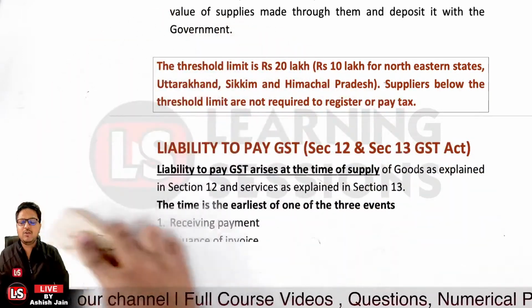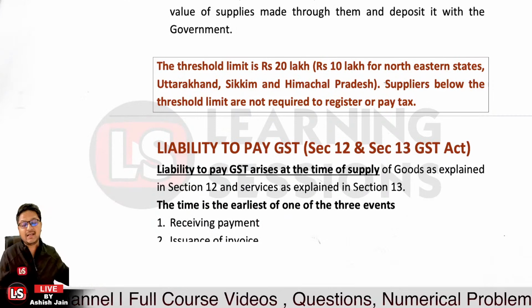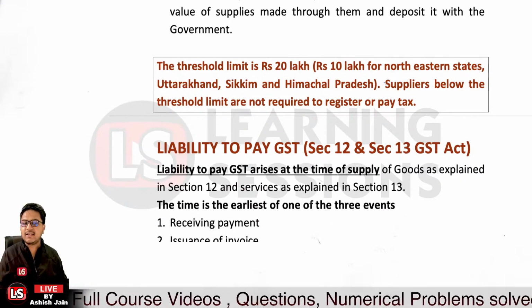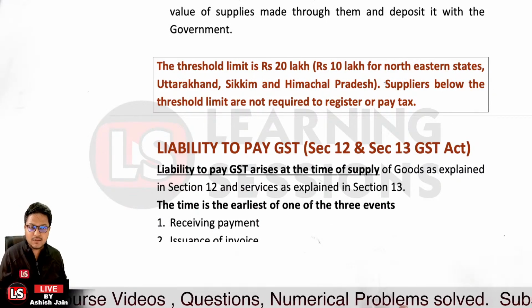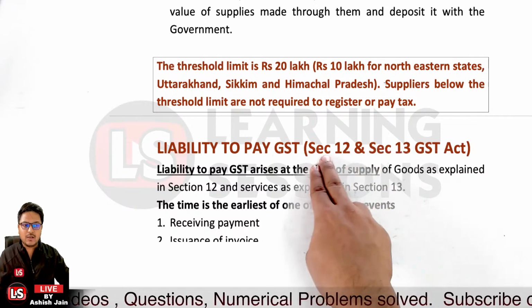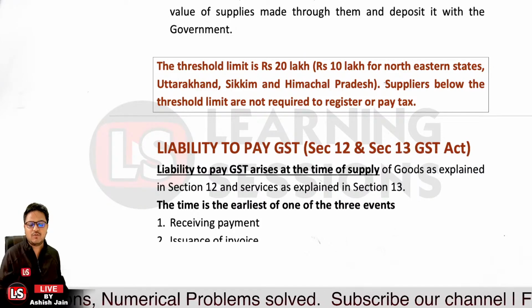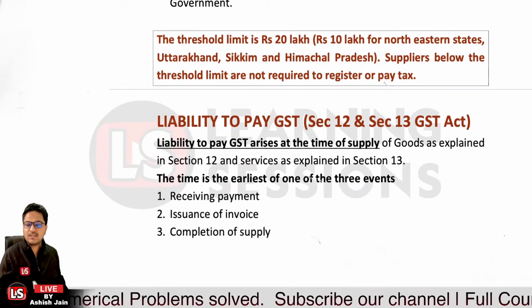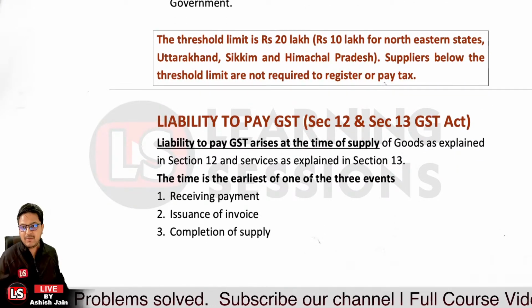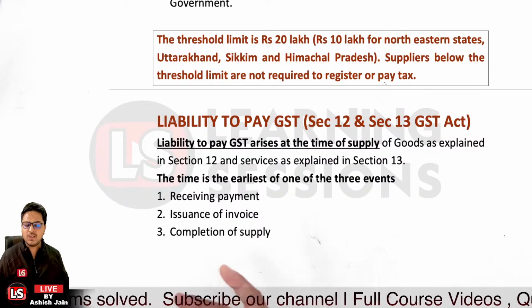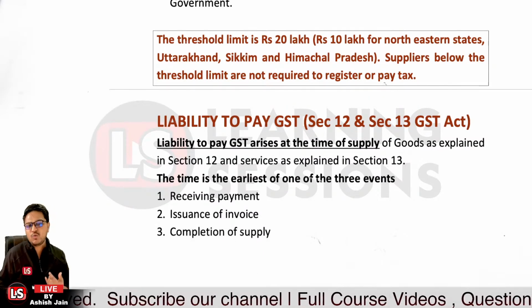Now the liability to pay the GST arises at the time of supply of the goods. In case of goods it is covered under section 12, and in case of services it is covered under section 13 of the GST Act. In what event will the GST liability arise?